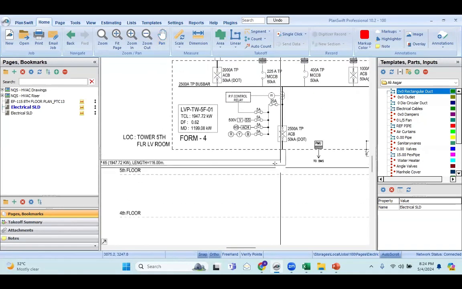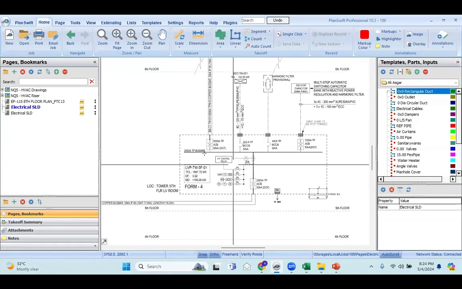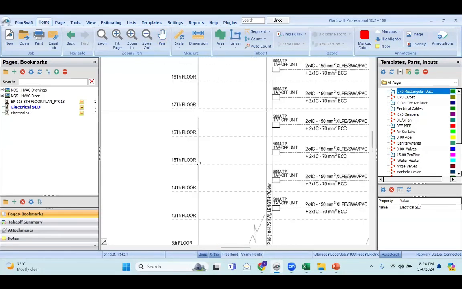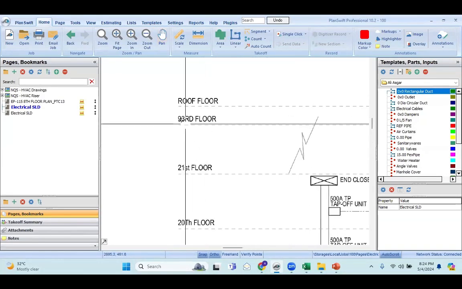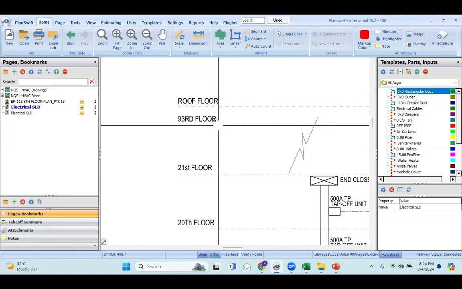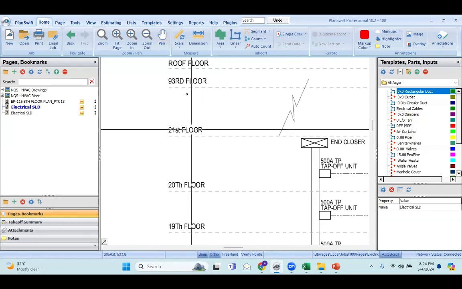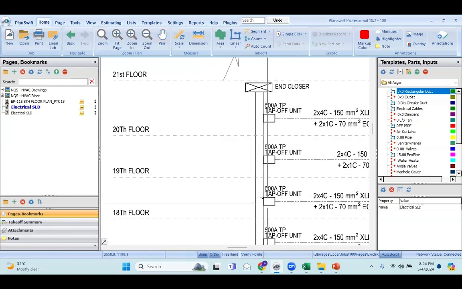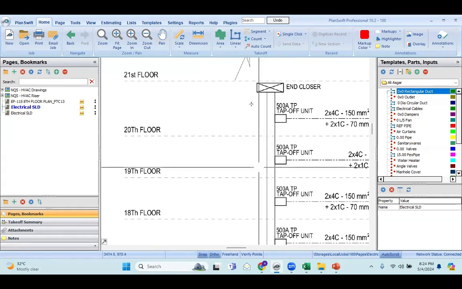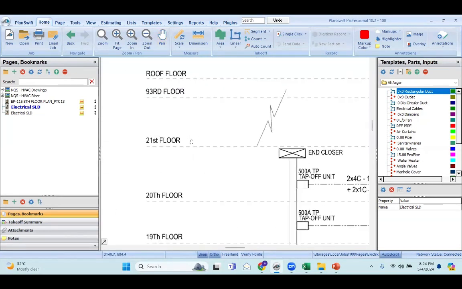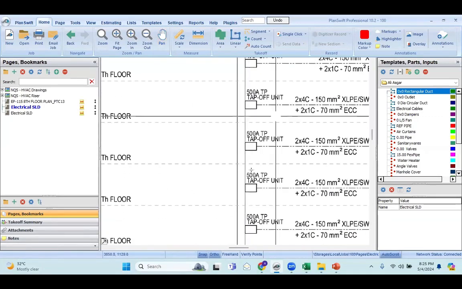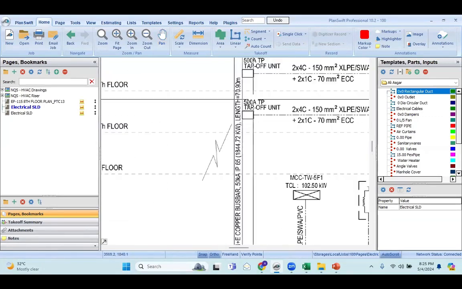What you see here, these two lines, is a bus bar. Whenever we deal with a high-rise building, a super high-rise building, because if you check this building, it's a 93 floor building, G plus 93 floors. For this kind of building, it's impossible to pull the cable from the ground floor to the 93rd floor. If it is a 10 floor or less than 10 floor building, we can use a cable system. But this is a super high-rise building because it has 93 floors. For that, we are using one device which is called a bus bar.